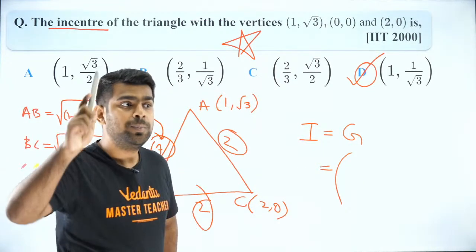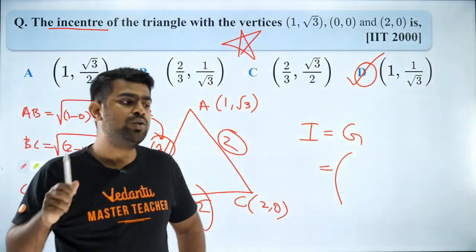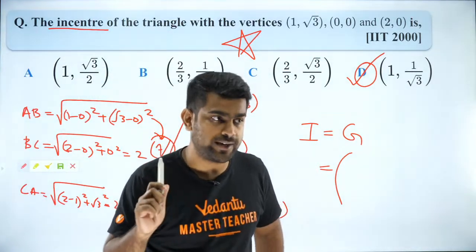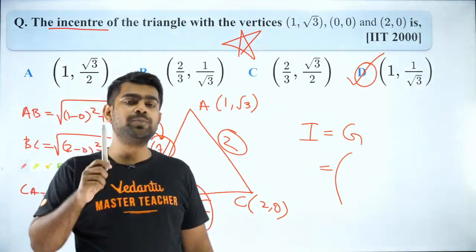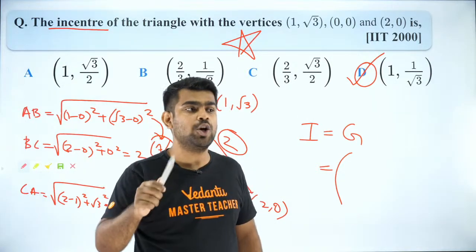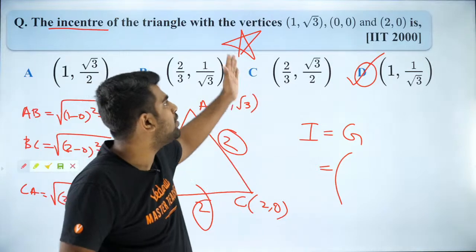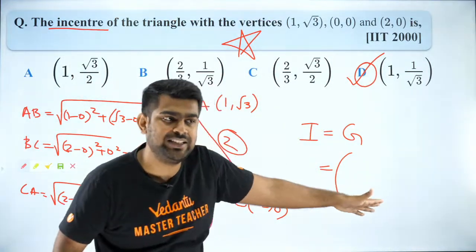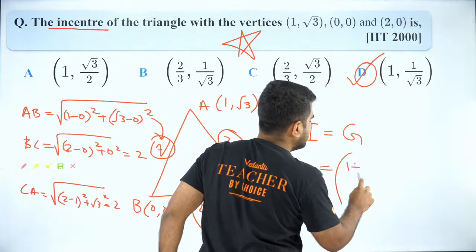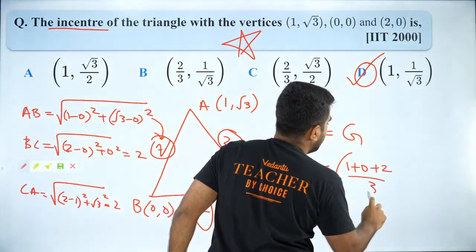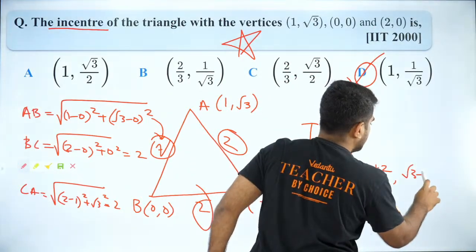Please remember, the easiest point to find in a triangle is the centroid, because it is just the sum of all the vertices divided by 3. So (1 plus 0 plus 2) by 3, comma, (root 3 plus 0 plus 0) by 3.